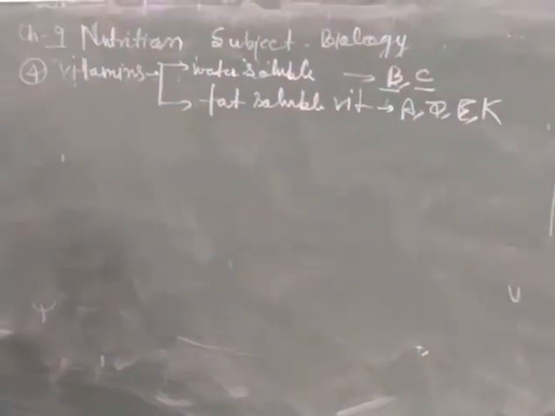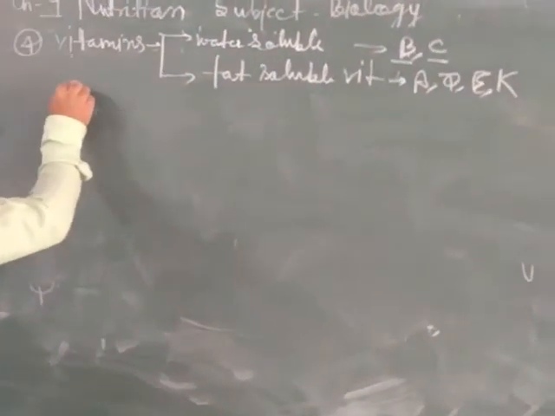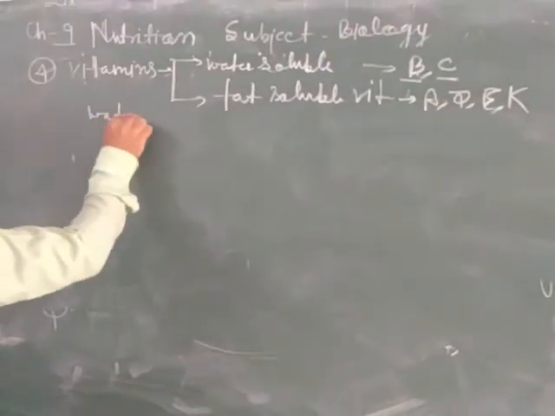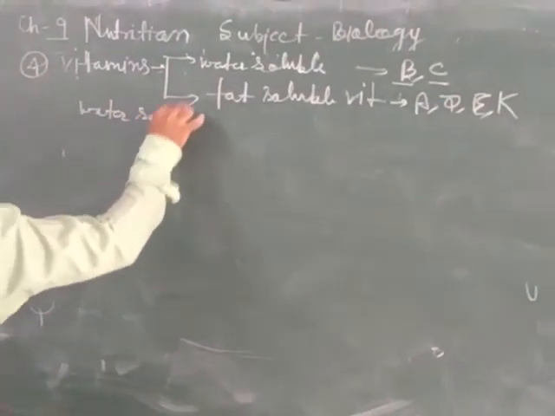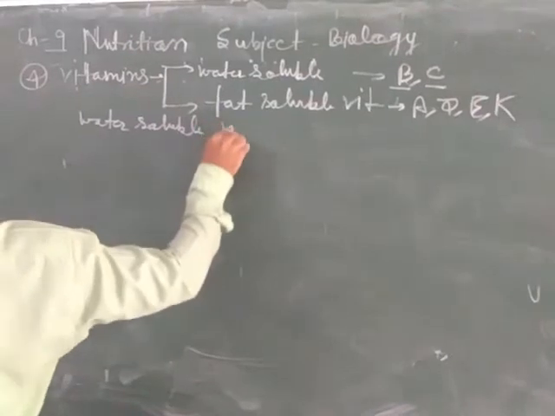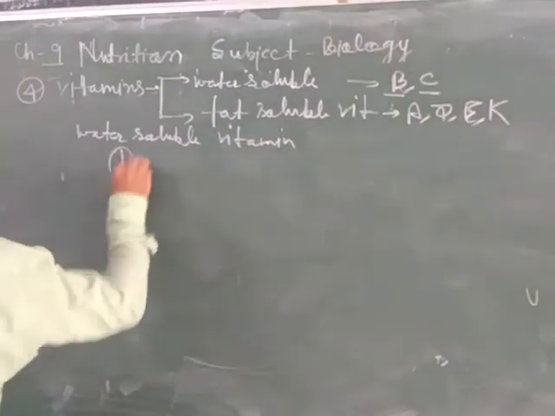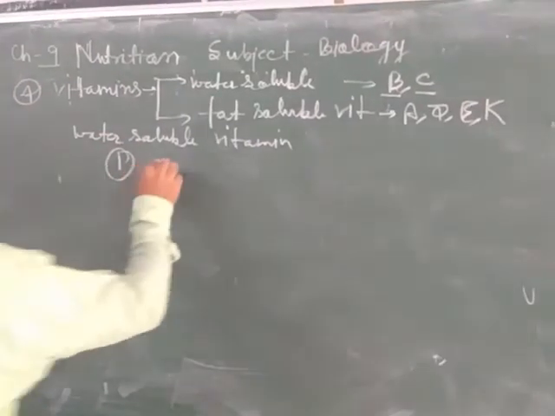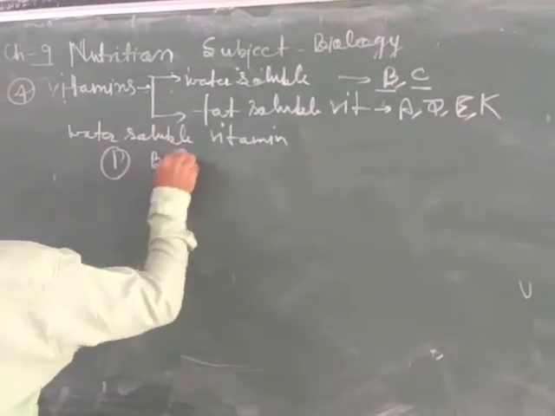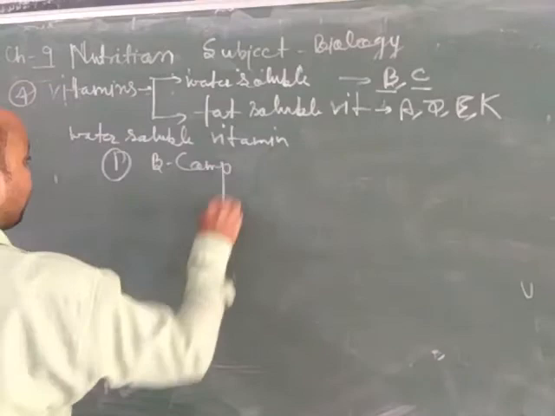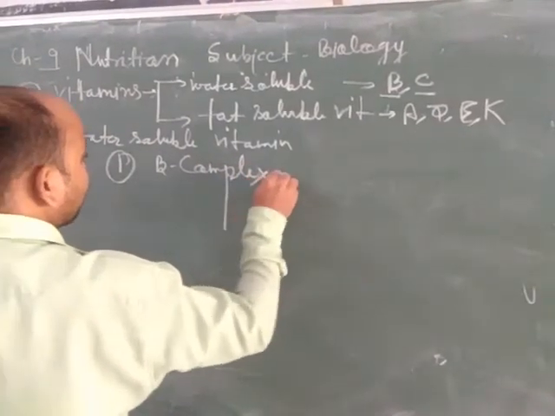Now we will discuss in detail the first type of vitamins, water soluble vitamins. The first type of water soluble vitamin is B complex. Vitamin B complex is a water soluble vitamin.